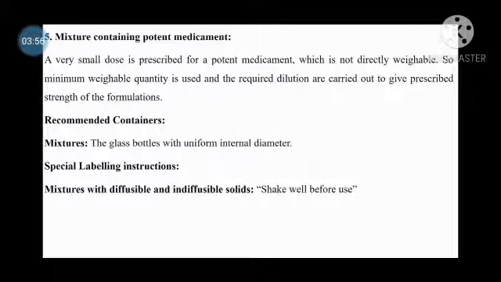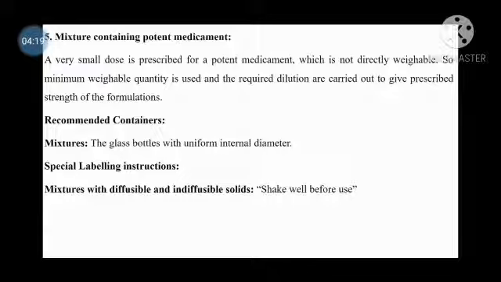Then the last class, a mixture containing potent medicament. A very small dose is prescribed for a potent medicament which is not directly weighable.